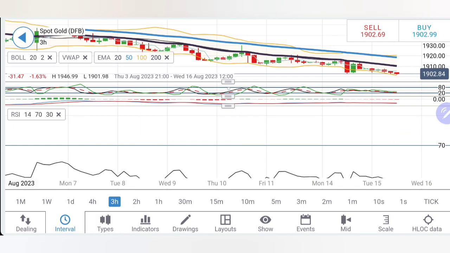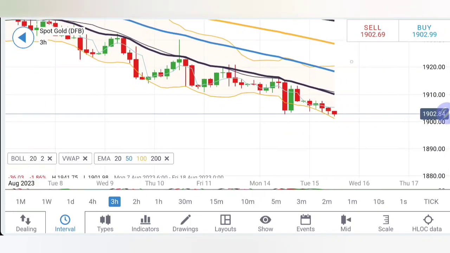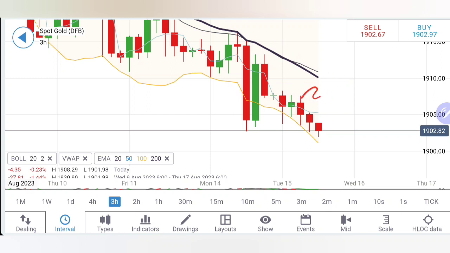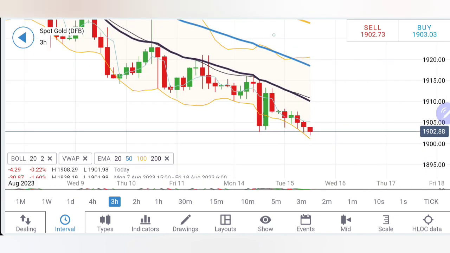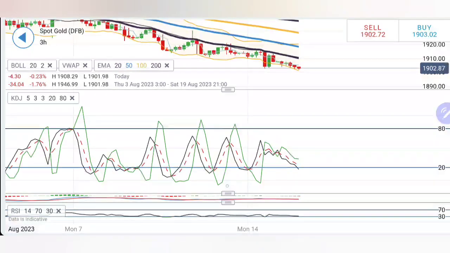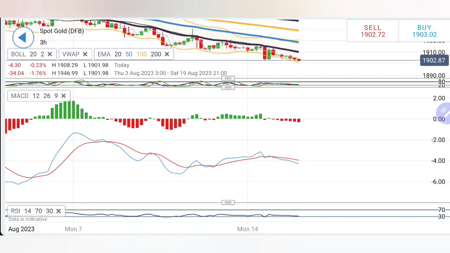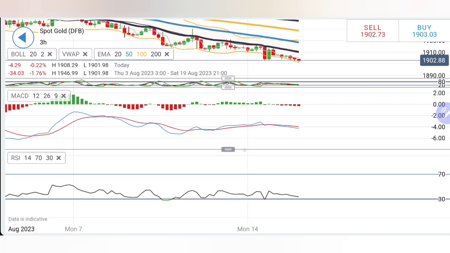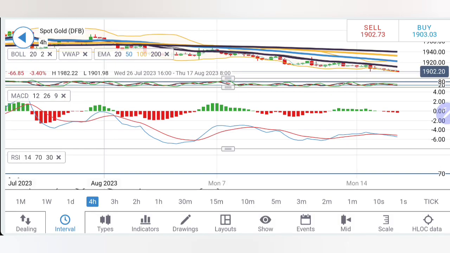RSI is almost hitting the bottom, while on the 3-hour charts, a similar observation can be seen here. And yes, this is the zone it needs to break past. Specifically above 1908, there will be a little more bullishness. And then, as I said, 1914, 1916 zone, it needs to pass in order to confirm the reversal. Stochastic here is oversold. MACD is divergent again and bearish. RSI is already hitting the bottom there.